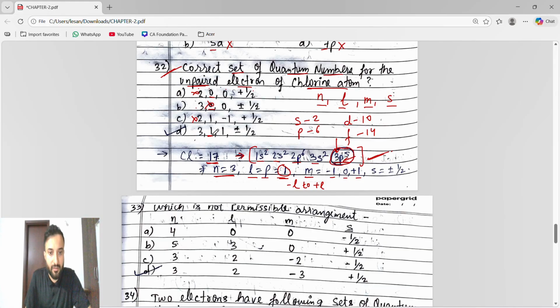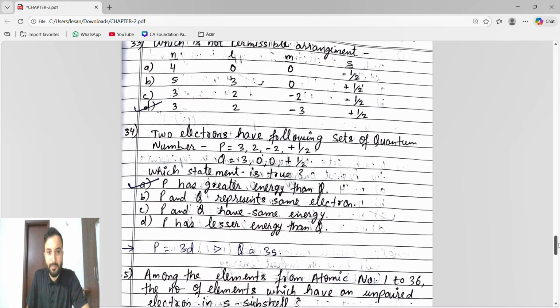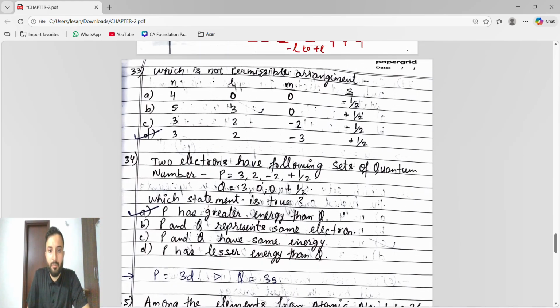L is 1, yes. N is 3, L is 1. M can have either -1, 0, 1. So M is having 1, and S can have either plus or minus half. That's it. They get the option number D. Like this we have to match. Which is not permissible arrangement, which is not permissible arrangement.